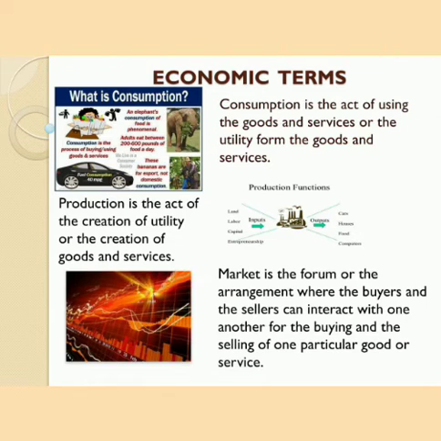For example, we can say market for apples. So in the market for apples, you have the buyers of apples, you have the sellers of apple, and you have one particular product, which is the apple. Now both this mobile phone and the apple does not necessarily require a place to be sold. It can be sold in the internet, it can be sold online through courier services, so you can have different arrangements to buy and sell that product. So therefore, market is not a place, but it is a forum where buyers and sellers can come together for the buying and selling of one particular good.